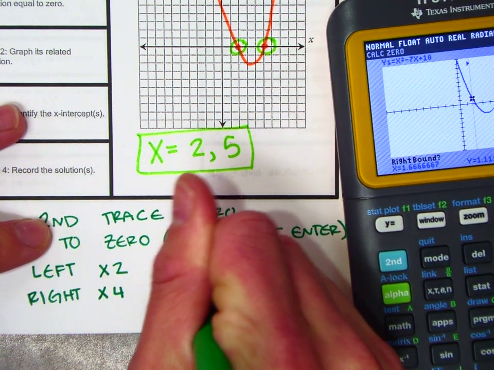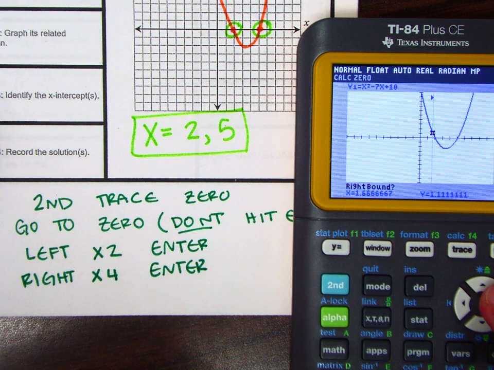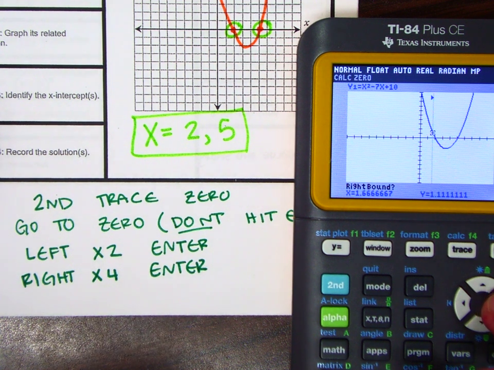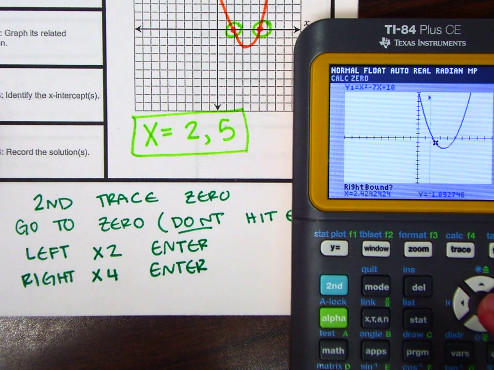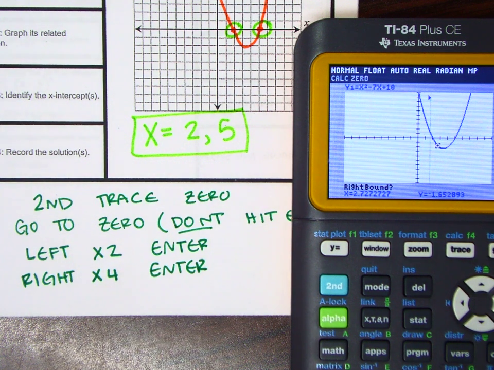Once again, it doesn't actually have to be 4 times. Normally that'll just push us over to the right. So 1, 2, and then 1, 2 will push us over to the right. If you want to get over a little bit more, you can, but just make sure your little spider's on the right side, hit enter.